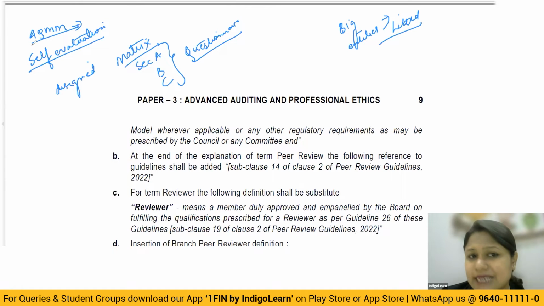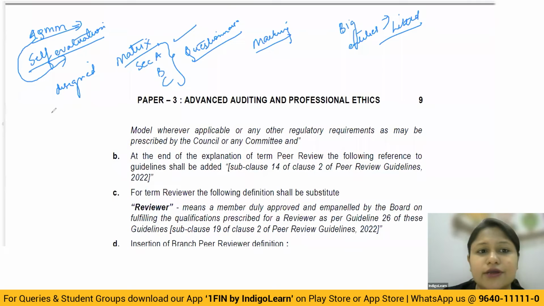So when AQMM becomes applicable, you have to undergo this kind of self-evaluation. That means you, as a practice unit, yourself should evaluate the quality of your particular firm. You will have to use this particular matrix which has been designed, which has detailed questionnaires, and you have to give your references or give an answer to every question present there. Based on that, markings will be given. So you'll have points there. Altogether, there are going to be 600 points, and you have to pick up all the questions, and based on the evaluation that you take up, you are going to give points to yourself. Based on that, you'll be able to give a proper rating to your particular firm.